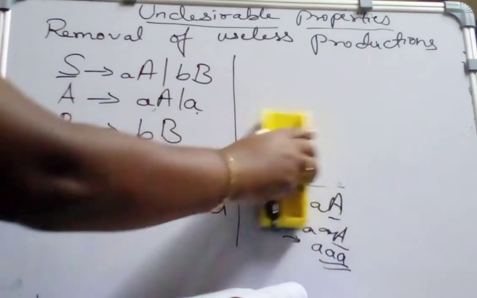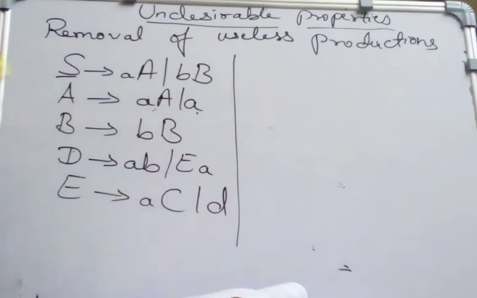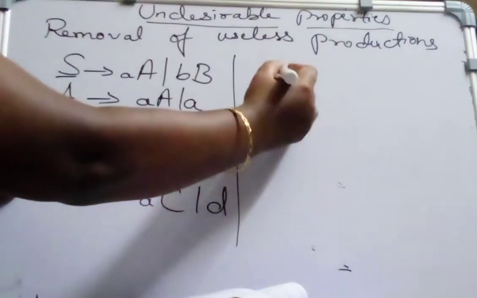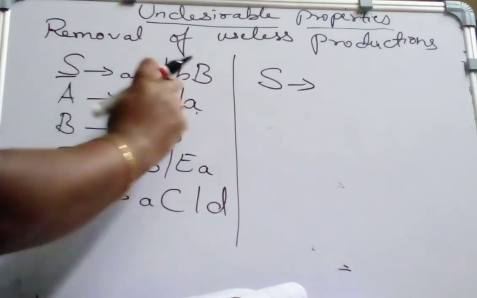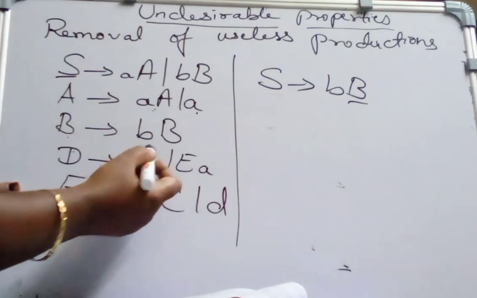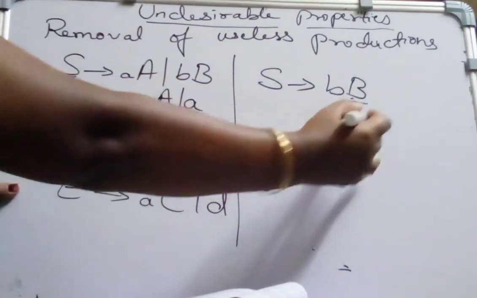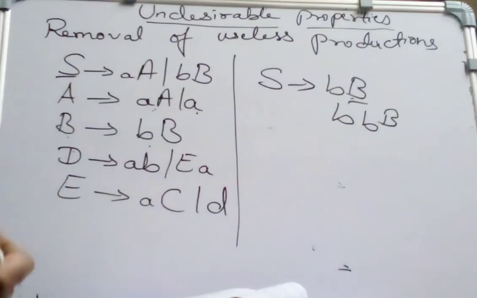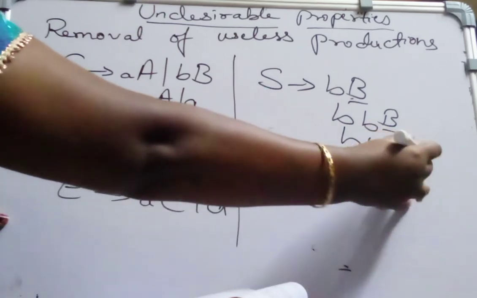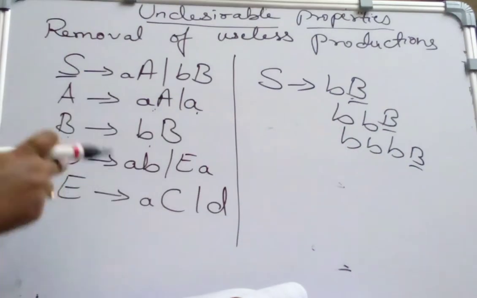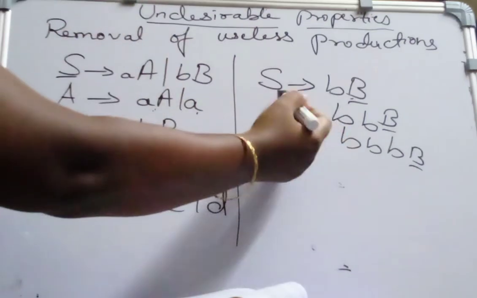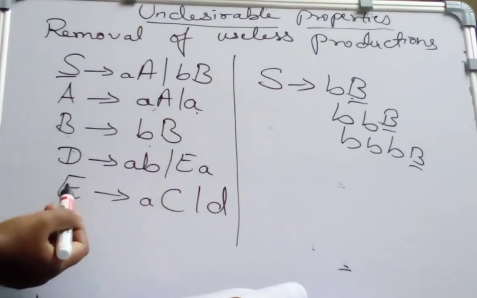Similarly, observe now S derives BB. See whether all the variables are reachable from the starting state. Now, if I take S derives BB, for this B I can substitute BB again. B derives BB. So here again for this B what can I substitute? I can substitute again BB. It means B is not terminated by any string. It's just going on, and from this we cannot reach any other non-terminals also.